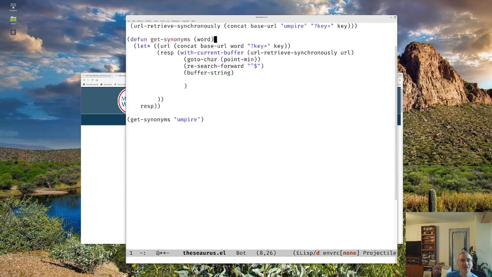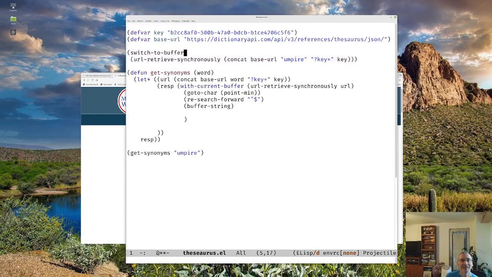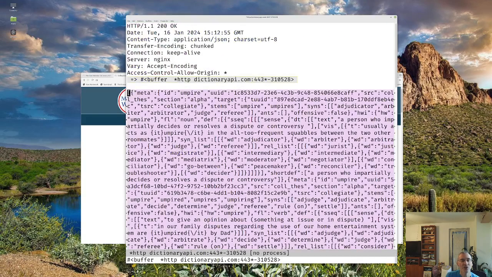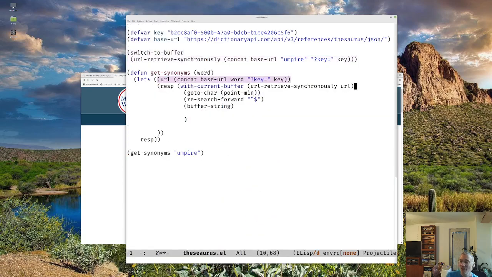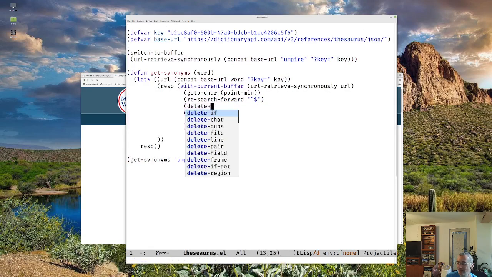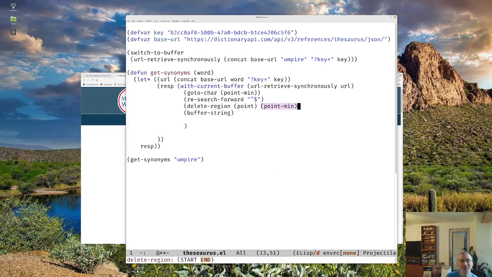I lost my buffer. It's going to search forward to here, to this empty string. Once we've searched forward, we have to go to point-min for the search to make sure that we're at the beginning of the buffer before we search.